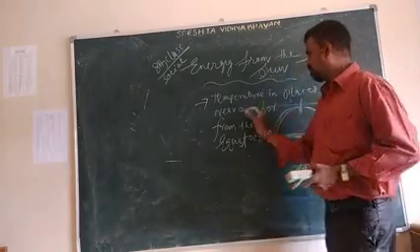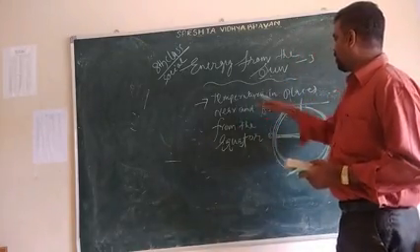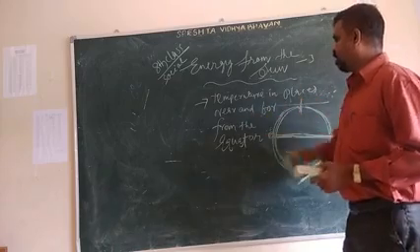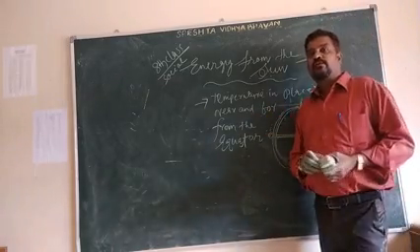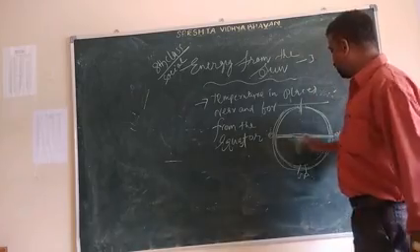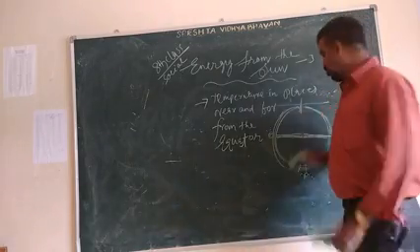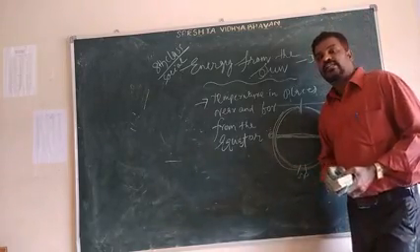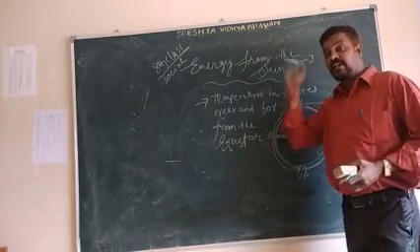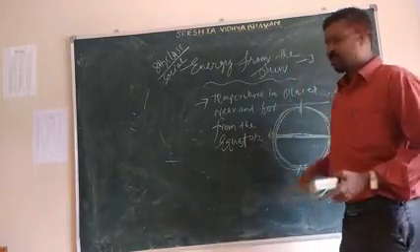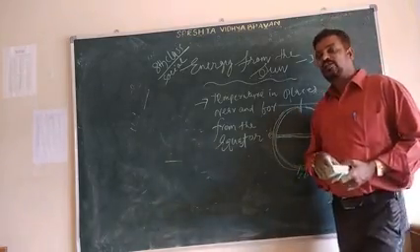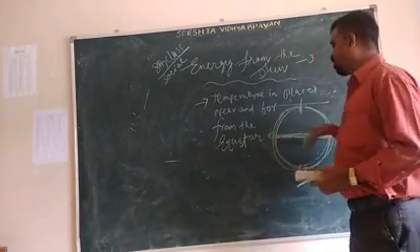Clear? So once again I am repeating. The topic is temperature in places near and far from the equator. Those places near the equator generally have a very hot climate. Why? Because here the sun's rays fall directly, at a 90-degree angle. So the climate is very hot.